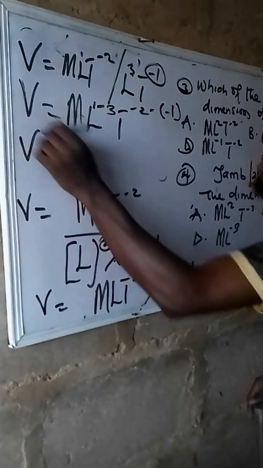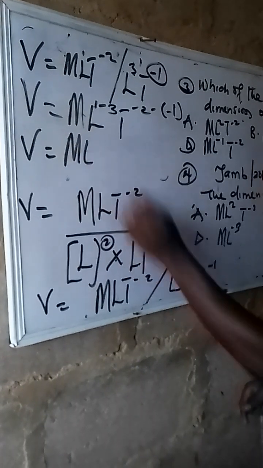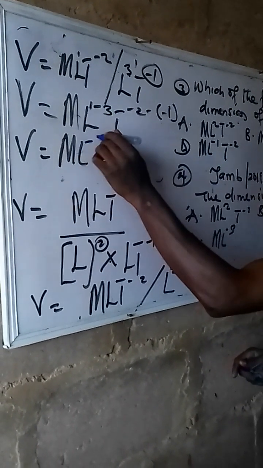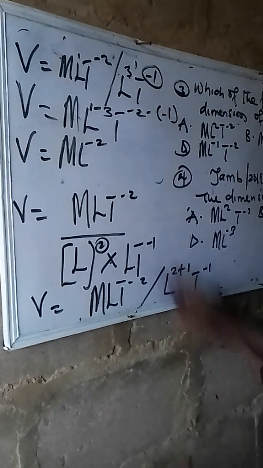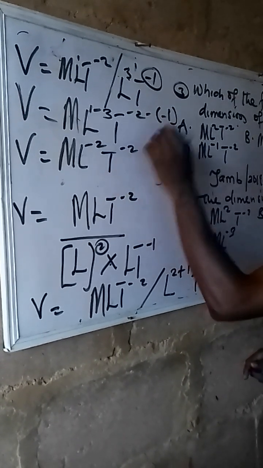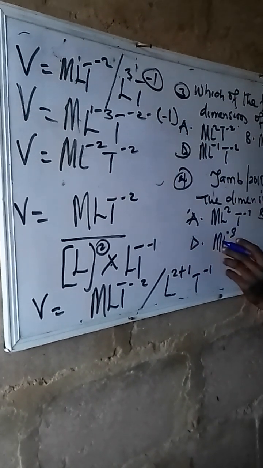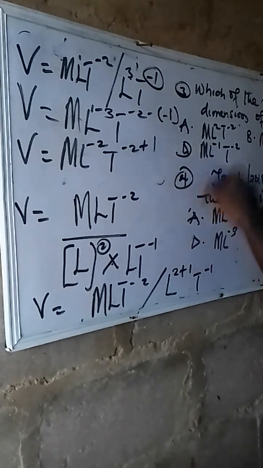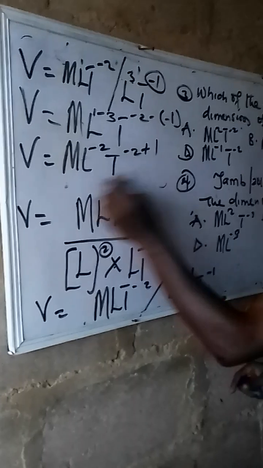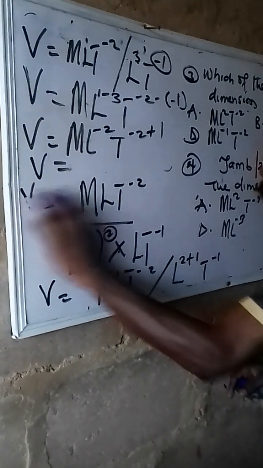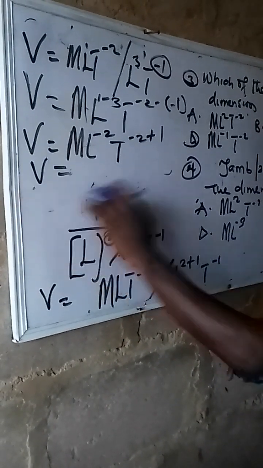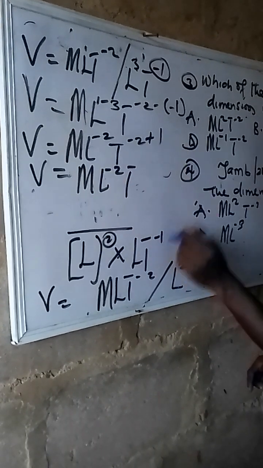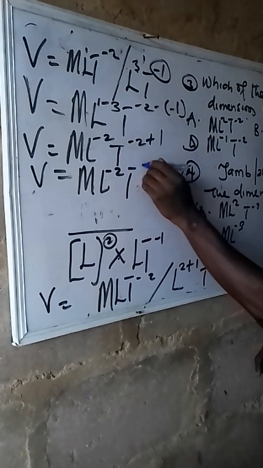All we need to get, V, M, L, hope you are getting it. 1 minus 3 will give us what? Minus 2. Are we together? Then T minus 1. Minus times minus in mathematics is what? Plus 1. Minus times minus is plus. Plus times minus is what? Minus. Then what we need to do, V will now be what? V will be M L per 2 T. Minus 2 plus 1 will give us what? Minus 1.